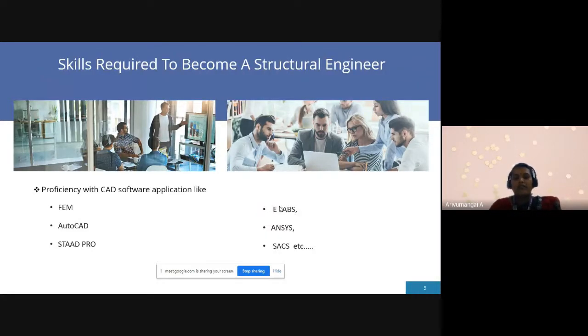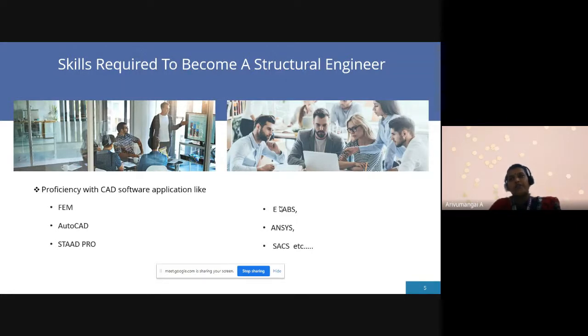And the skill requirements: what are the skill requirements for the structural field? Some software should be necessary to know. First one, FEM. FEM means finite element analysis. This is the most important for our civil engineers, because this is very essential to the structural engineer. Next one is AutoCAD. AutoCAD we know about, this is the basic one.